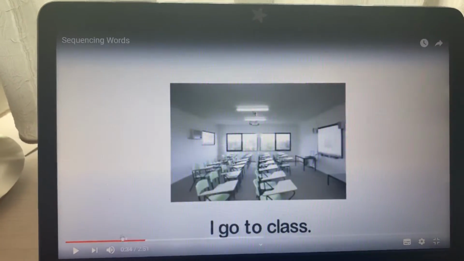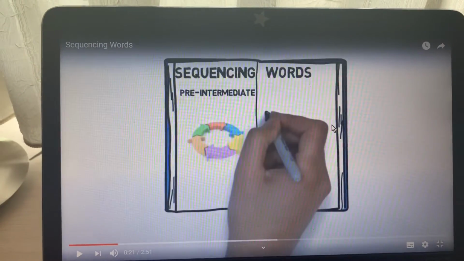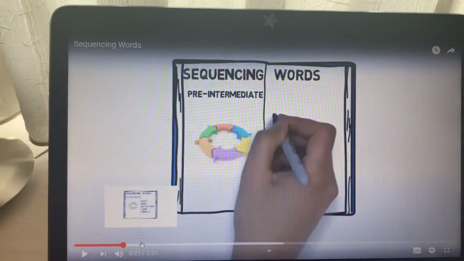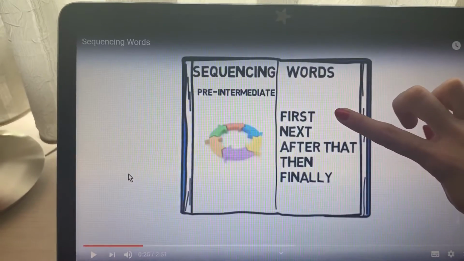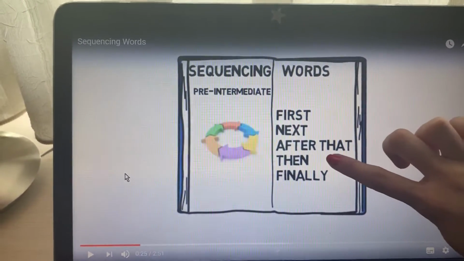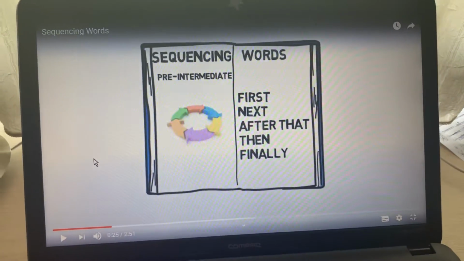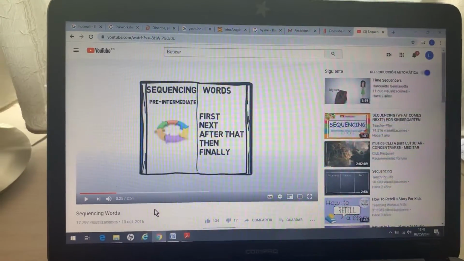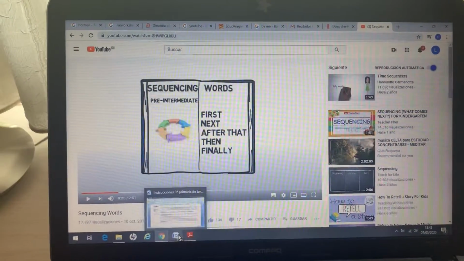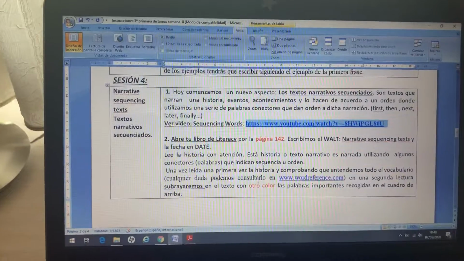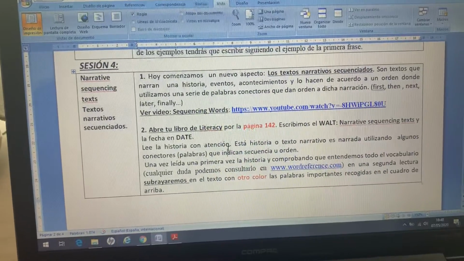Good. So as you can see here at the beginning, I think you understand, they give a definition of what is a sequencing word, and then they write the most common ones or the ones that we are going to study. Okay, first, next, after that, then, finally. They help you to tell a story properly to someone. So I invite you to watch the video to know better how it works. I think that they are going to tell a similar story than the one I told you before, but they are going to explain with a different accent and different voice, okay?